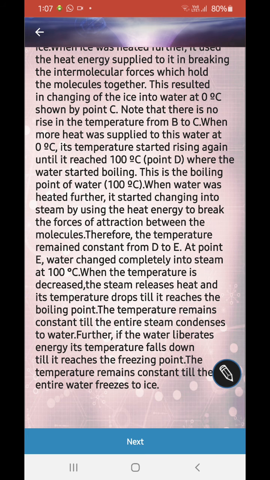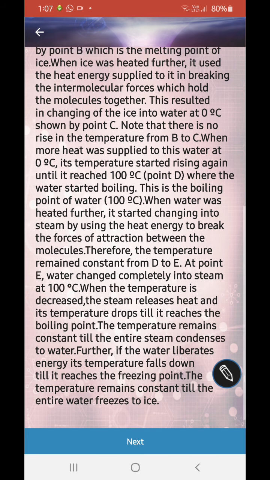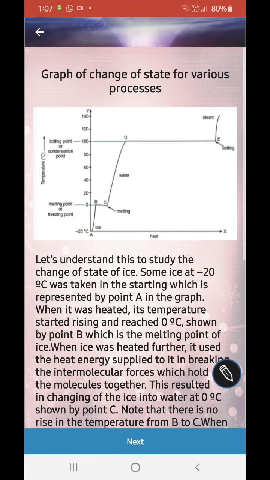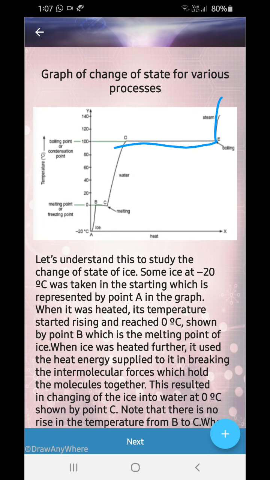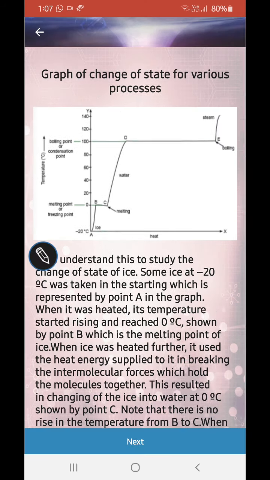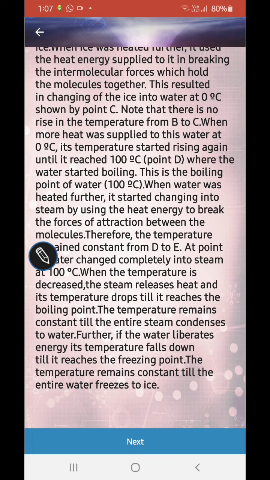When the temperature is decreased, the steam releases heat and the temperature drops till it reaches the boiling point. Now see, till E it has the constant temperature, and then it forms steam. And then if you do condensation, it will fall down again till 100 degrees Celsius, which is the condensation point. Now when the temperature decreases, the steam releases heat and further the water liberates energy. Its temperature falls down till its freezing point, and then the entire water freezes to ice.